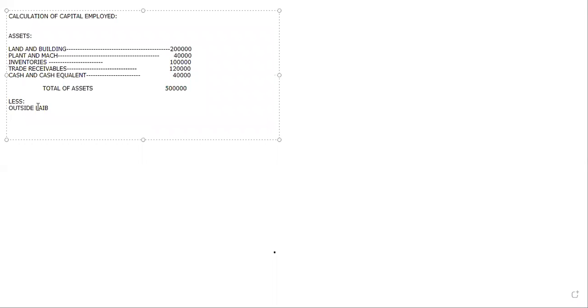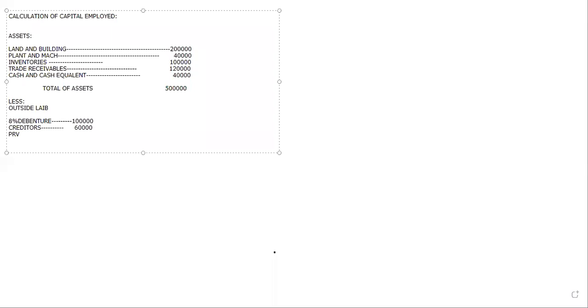So what he gave? First one, 8% debentures he gave. So here itself we are going to write the amount. How much is 8% debentures? 1 lakh. Yeah. Next he gave creditors. How much did he give for creditors? 60,000. Then provision for taxation.